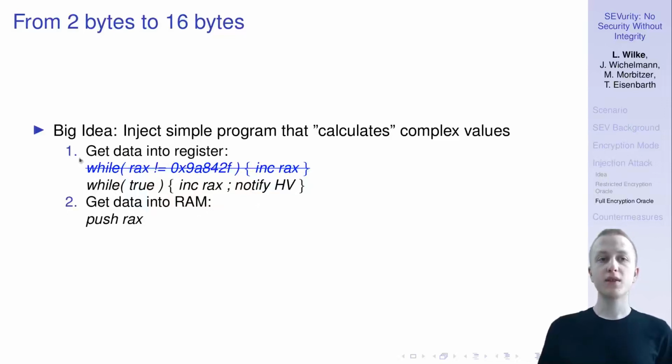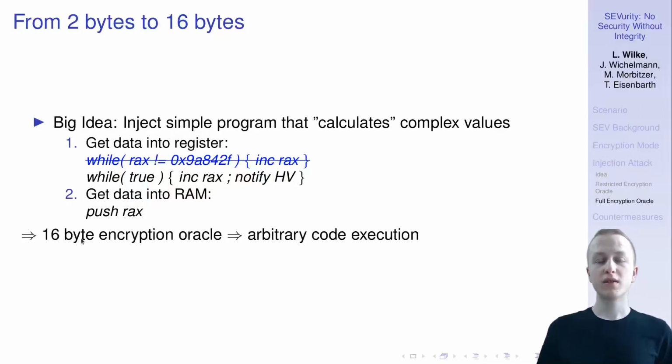And this means if we simply execute this here 2 times, then we have written 16 bytes and have created a full 16-byte encryption oracle. And the data that we injected here can now be used as code again. So we can move it to a different location and execute it as code there. And since we know the location of the guest kernel inside the VM, we can move our code inside the kernel and execute it with kernel rights inside the virtual machine. And this gives us full control over the VM.